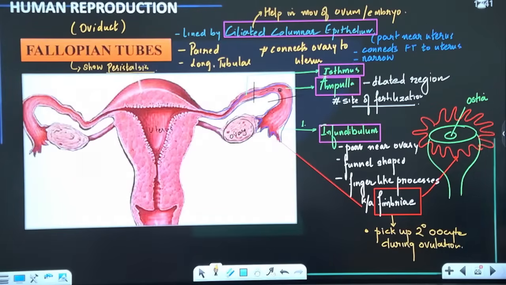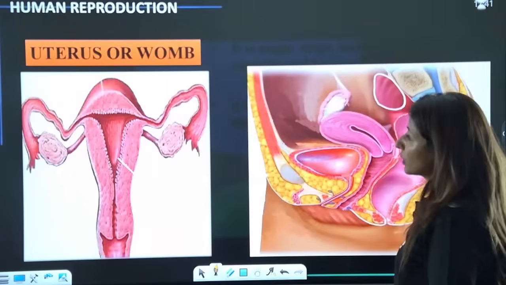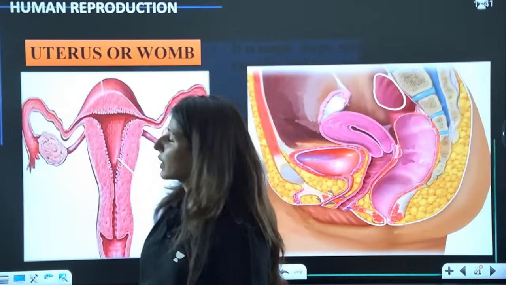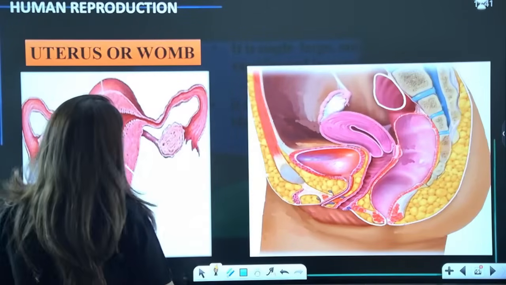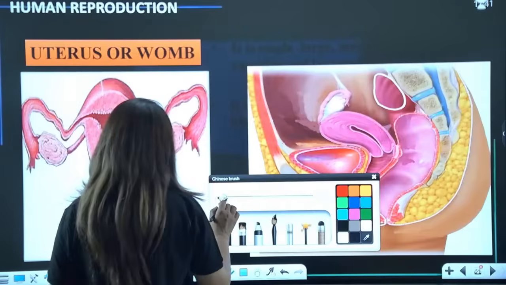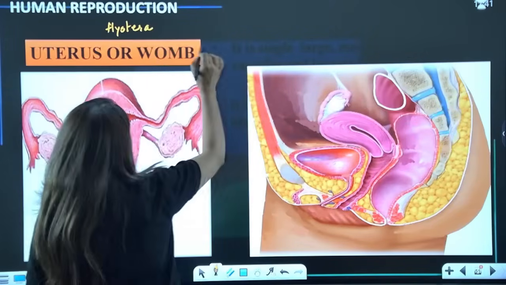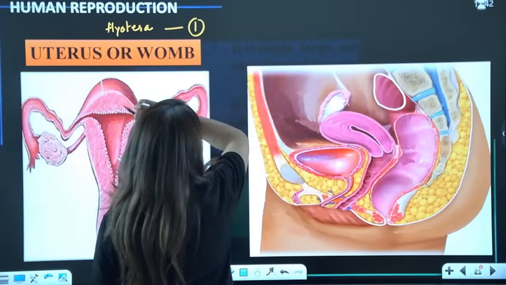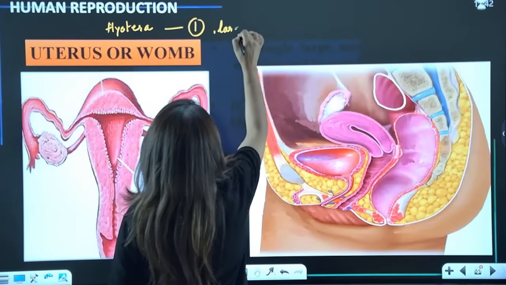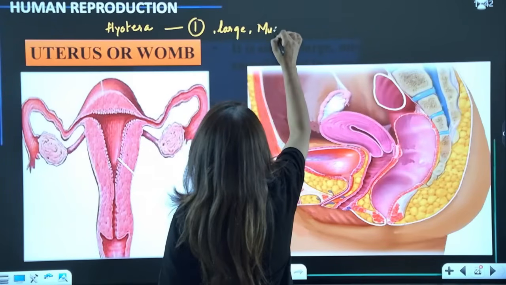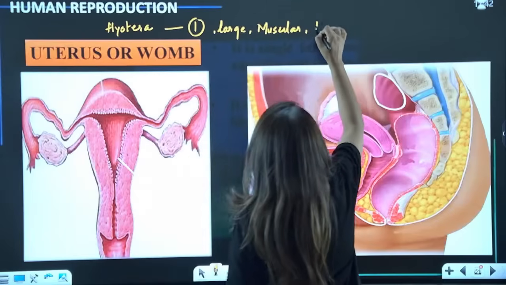And now moving on to the next, that is the uterus, also known as womb, also known as hystera. And we know that there is a single womb. It is large, muscular, and highly vascularized.